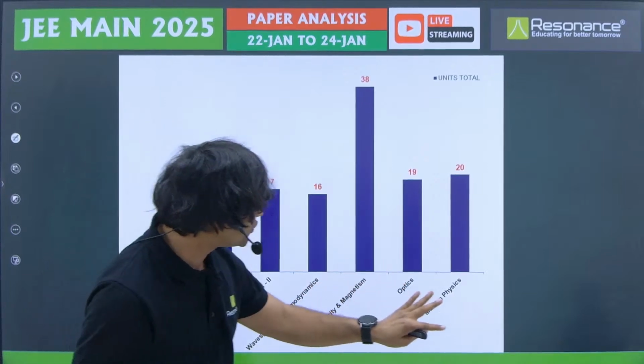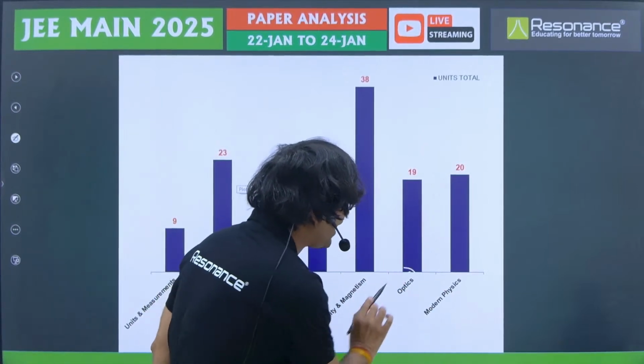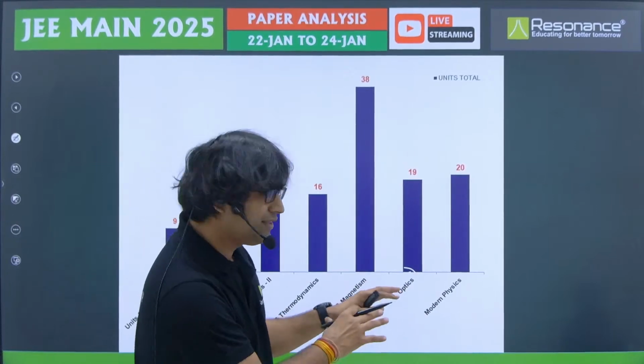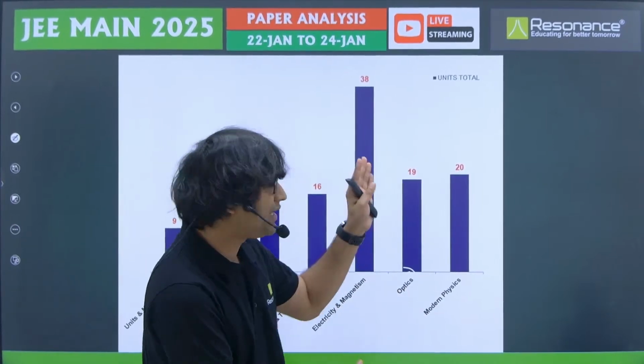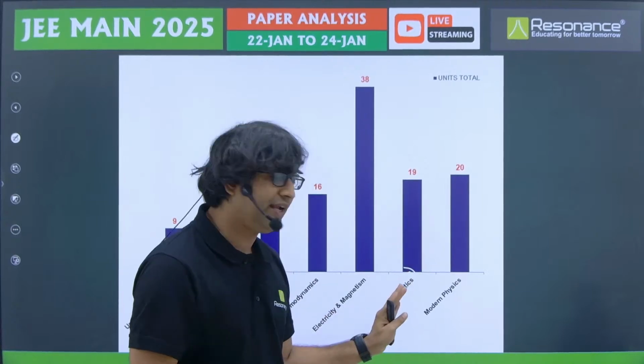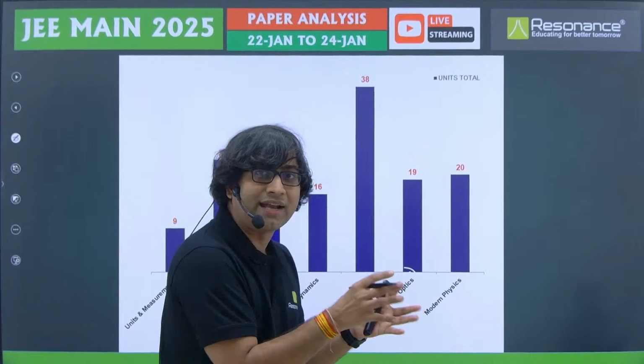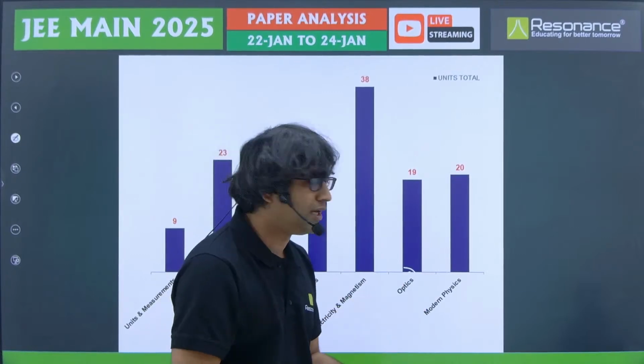And after that, if you look at optics, in optics we have ray optics and wave optics only. So relatively this is also a very small unit. A total of 19 questions were asked from this unit. However, you will find some questions from optics, that is geometrical optics, which are of a difficult nature.